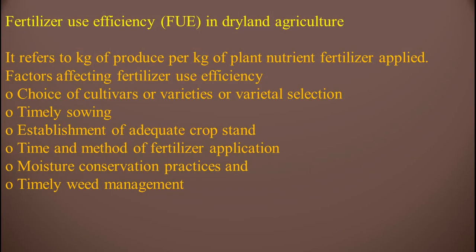Fertilizer use efficiency in dryland agriculture. It refers to kg of produce per kg of plant nutrient fertilizer applied. Factors affecting fertilizer use efficiency: choice of cultivars or varietal selection, timely sowing, establishment of adequate crop stand, time and method of fertilizer application, moisture conservation practices, and timely weed management.